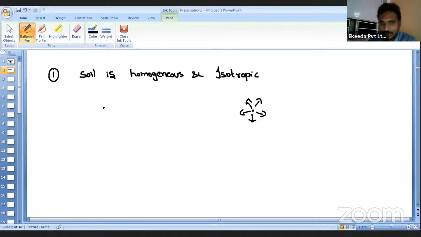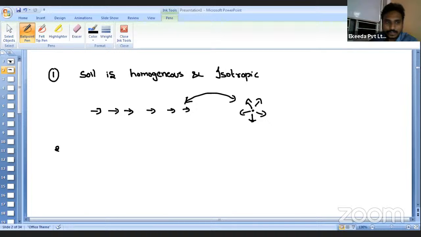So understand, homogeneous means that whatever direction you consider, the properties are the same. If our soil is homogeneous and isotropic, what does it mean? Whatever point you take and whatever direction you take, the properties of the soil are the same.